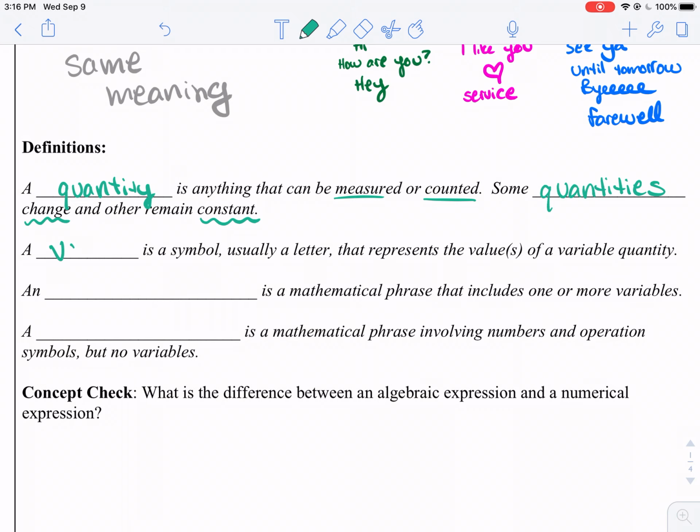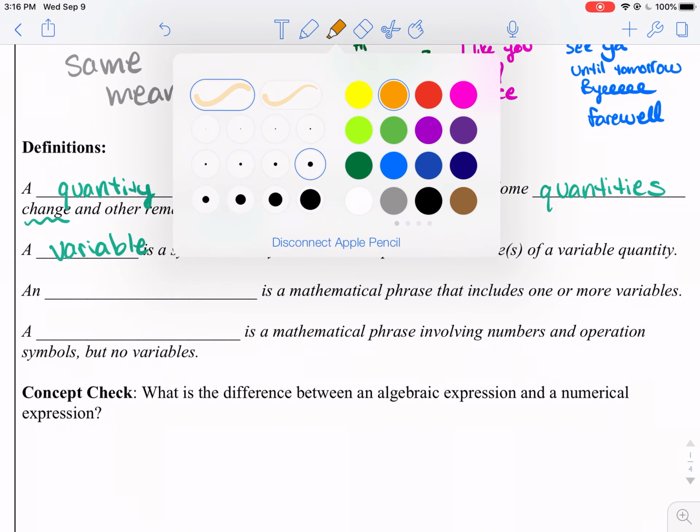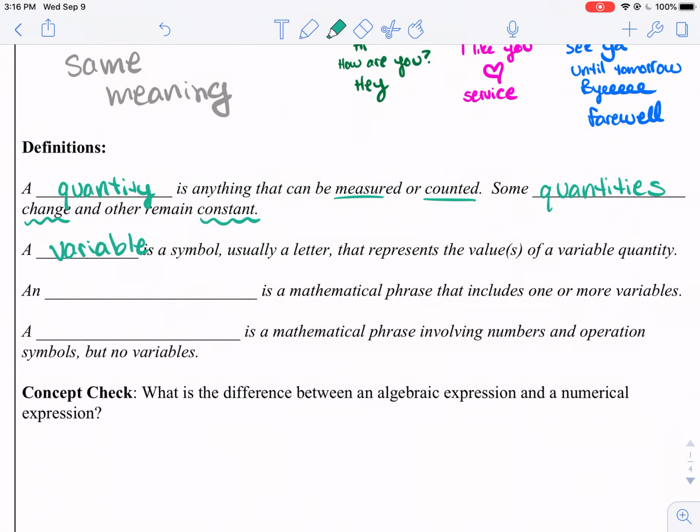A variable, you see that word in there, vary, as in not V-E-R-Y, but V-A-R-Y. To vary is to change. So a variable quantity is something that can change. In math, we represent this with a letter, usually n or x or a.